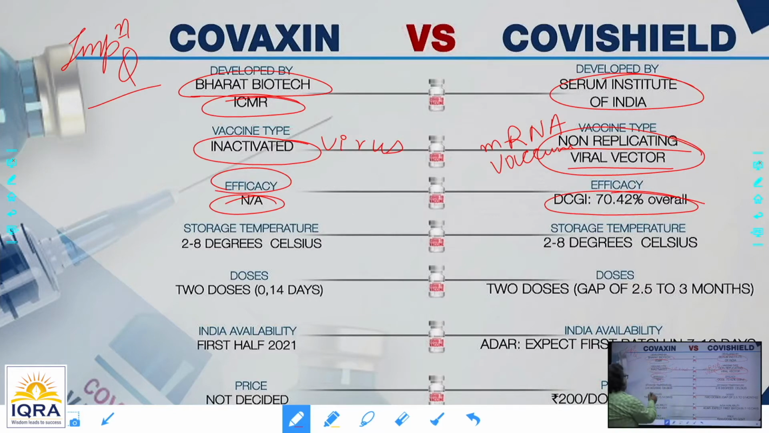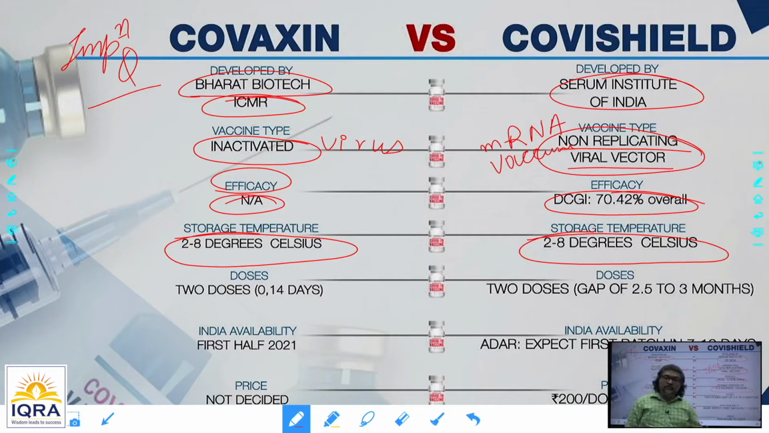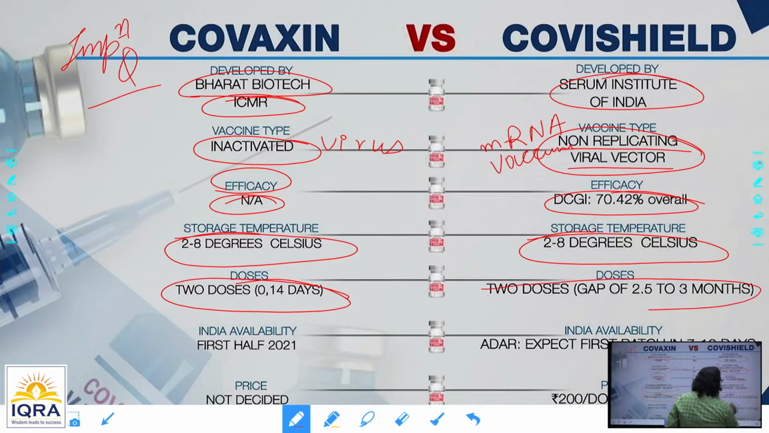Then coming to storage temperature, Bharat Biotech's Covaxin requires 2 to 8 degrees Celsius, whereas the storage temperature for Covishield of the Serum Institute of India is also 2 to 8 degrees Celsius, which can be easily done in India, being a hot tropical country, right? Now coming to doses, Covaxin is 2 doses at an interval of 0 to 14 days, whereas Covishield requires 2 doses with a gap of 2.5 to 3 months.